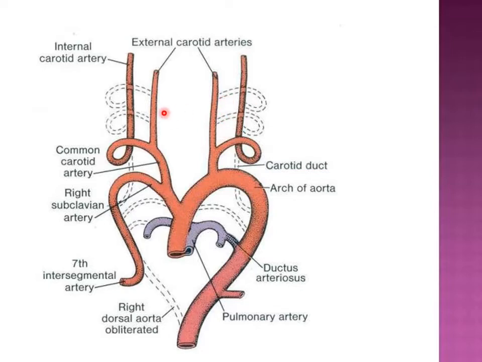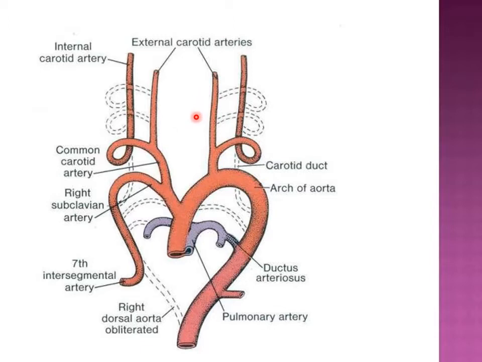So you have seen these dotted areas and dotted lines. These indicate all those structures which are going to disappear and regress. Initially, from the first and second arch, most of the component is going to disappear.